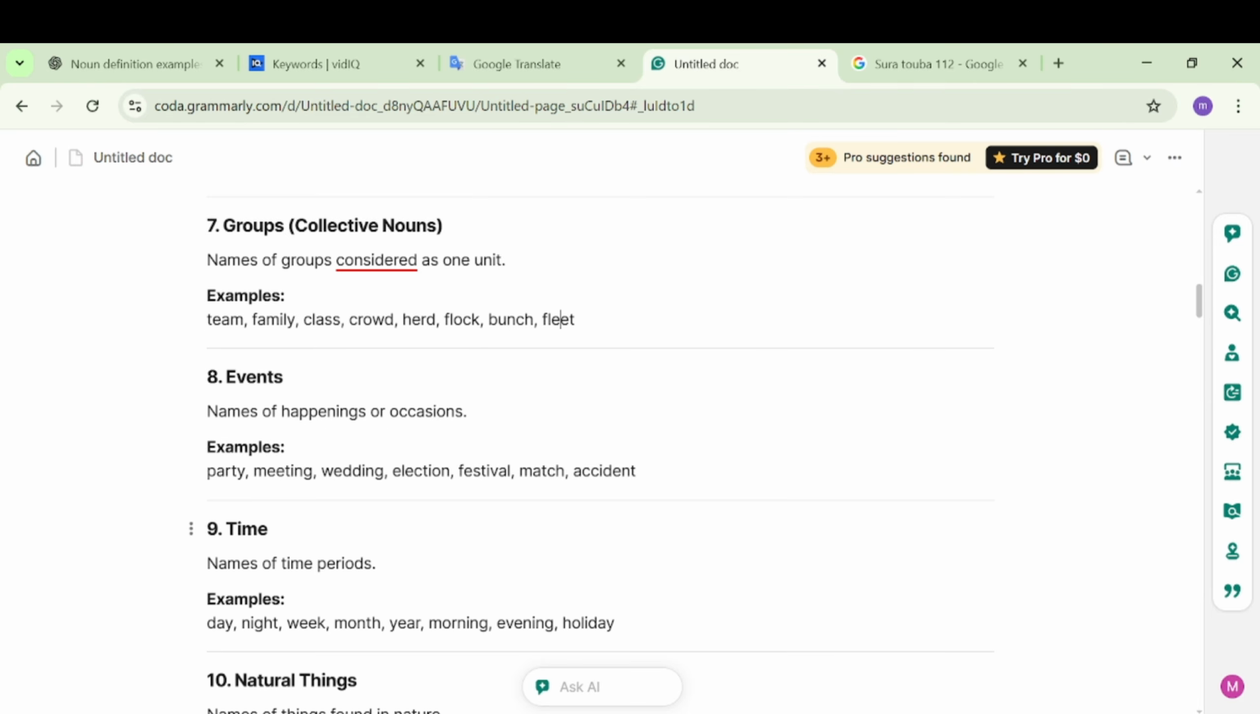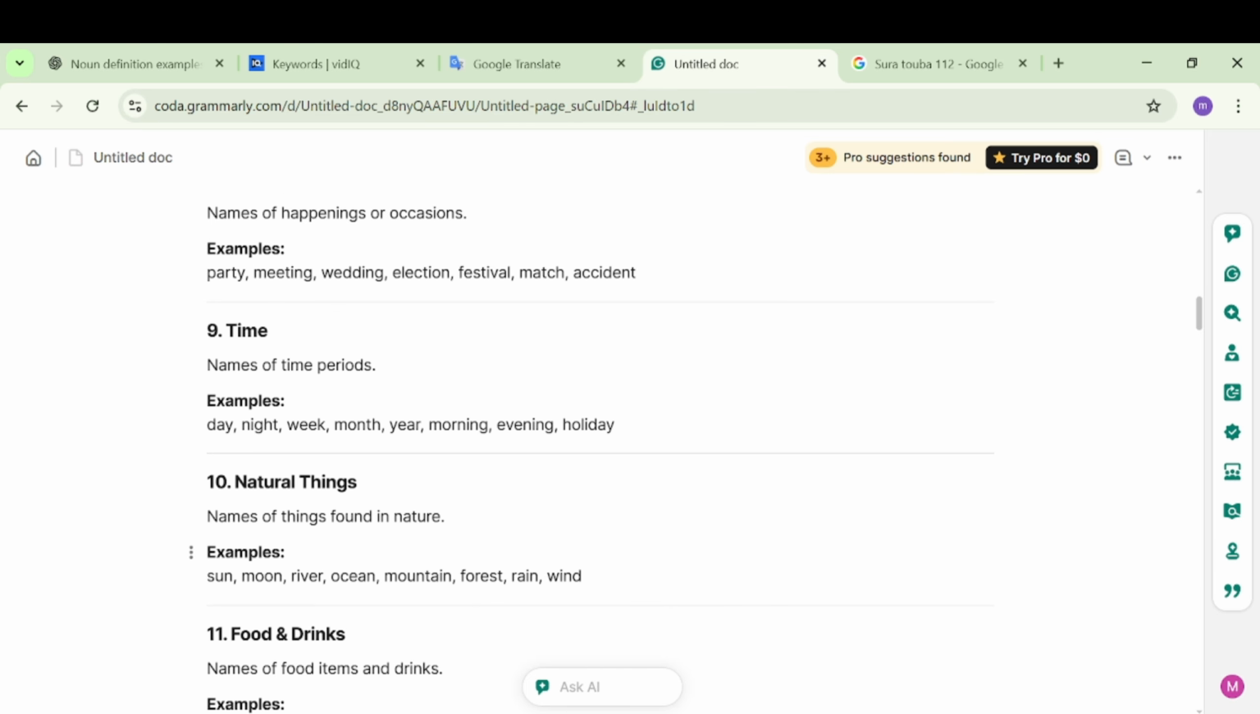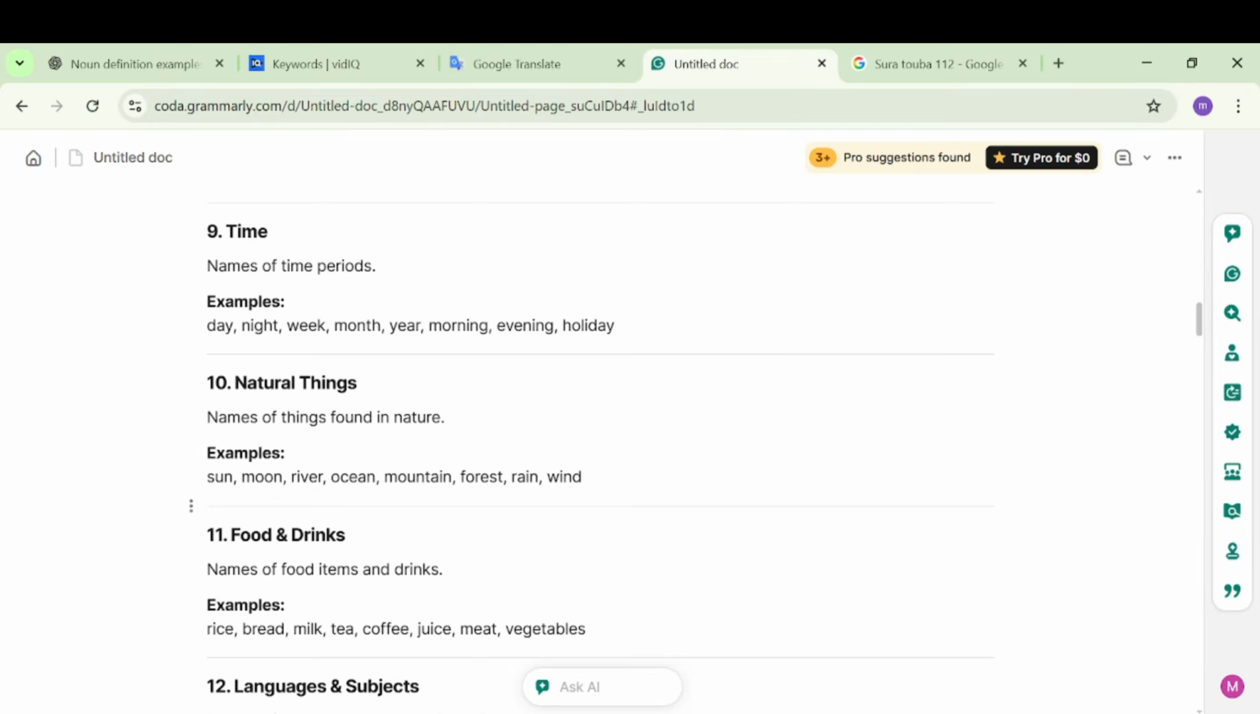Events can be nouns. Any event or names of happenings or occasions, like party, meeting, wedding, election, festival, mass can be nouns. Then the name of time can be a noun, like day, night, week, month, year, evening, all are nouns. Then natural things can be nouns, like sun, moon, river, ocean, mountain, rain.